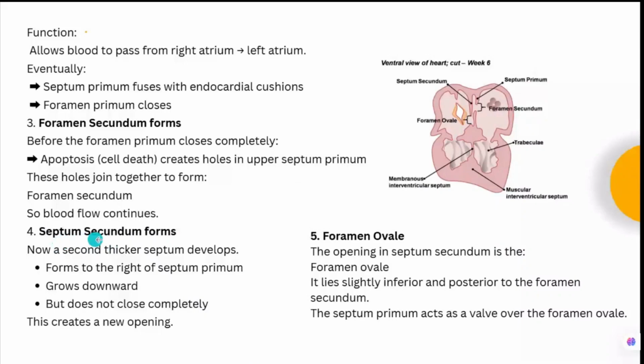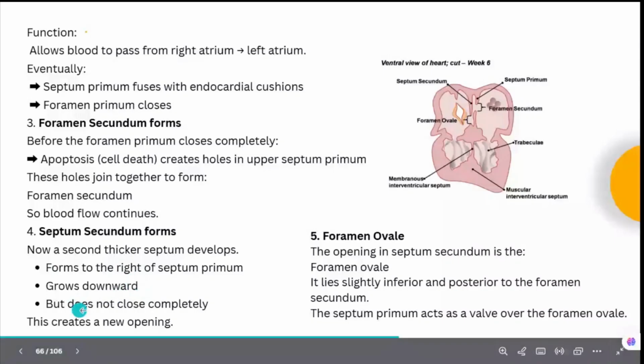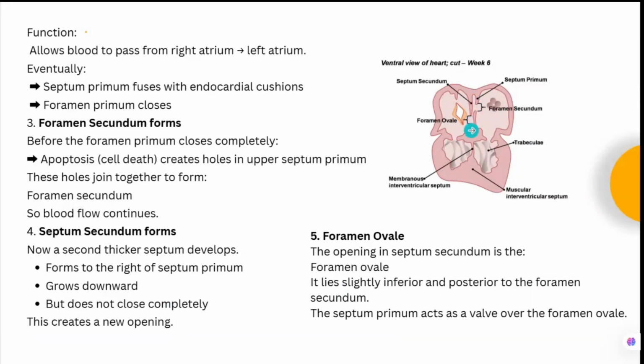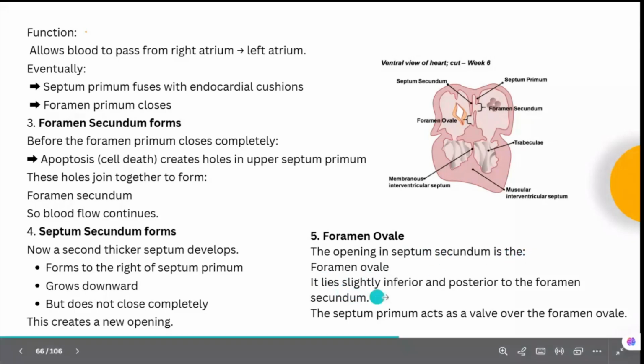Okay, then the septum secundum forms. This is the septum secundum, which is getting formed on the right side of the septum primum. A second, thicker septum develops to the right side of the septum primum. It grows downward but does not close completely, and this creates a new opening. This is nothing but the foramen ovale. The opening in the septum secundum is the foramen ovale. It lies slightly inferior and posterior to the foramen secundum. The septum primum acts as a valve over the foramen ovale. Okay.